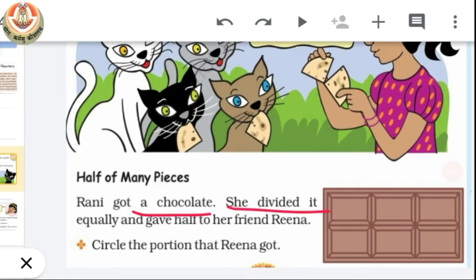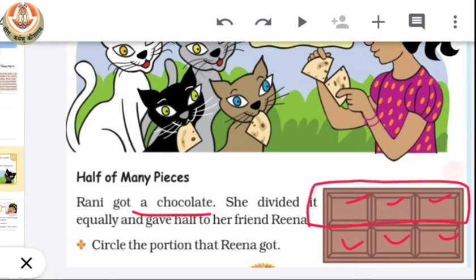She divided it equally and gave half to her friend. Now you can see here we have 1, 2, 3, 4, 5, 6 pieces in that chocolate bar, and Rani divided it into 2 equal parts. That means this is the first half and this is the second half.